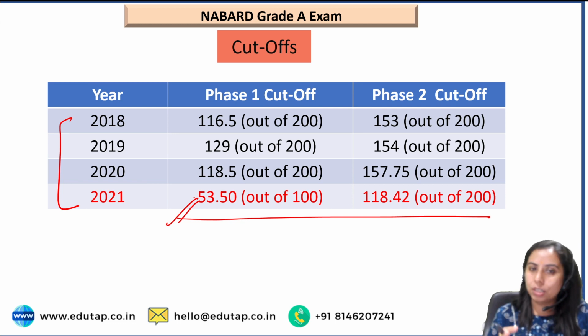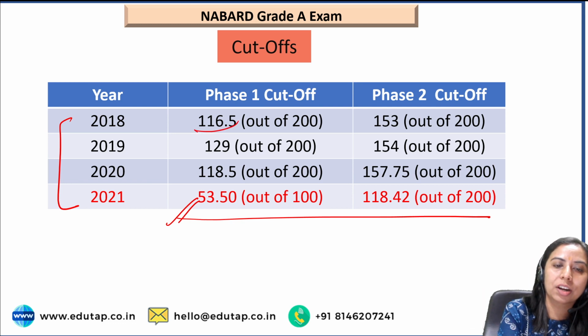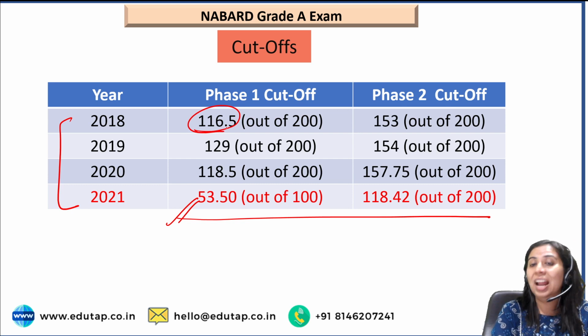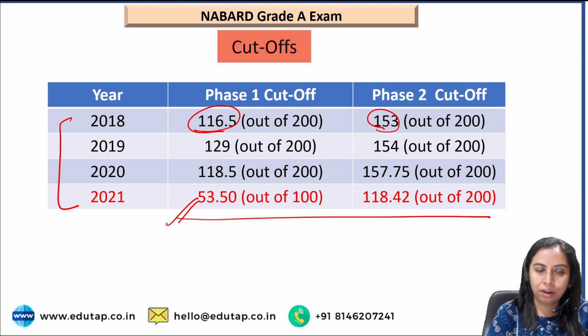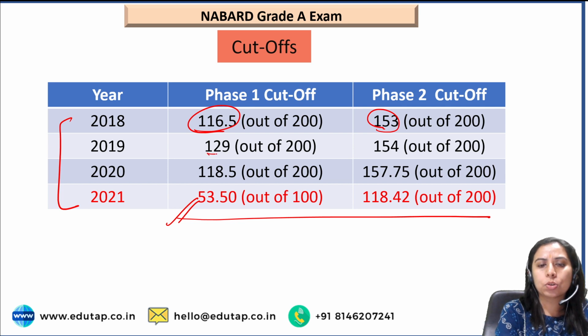So if you see in phase 1, the cutoff out of 200 was 116.5. And in phase 2, it was 153 out of 200. 2019 May, it was 129.